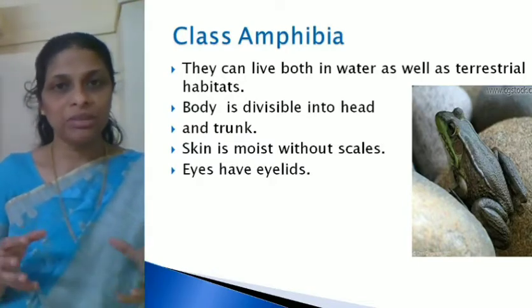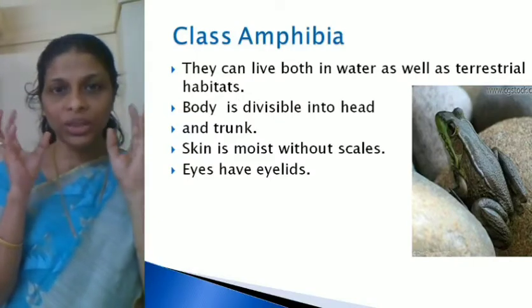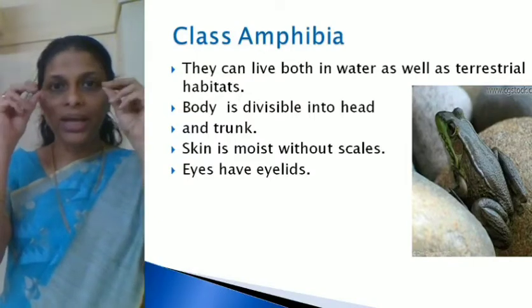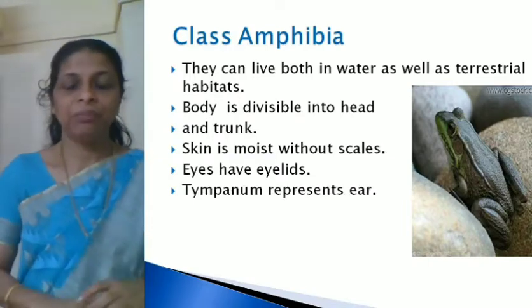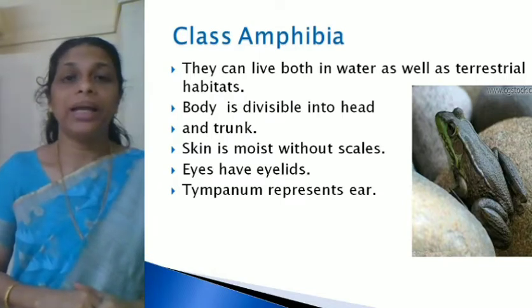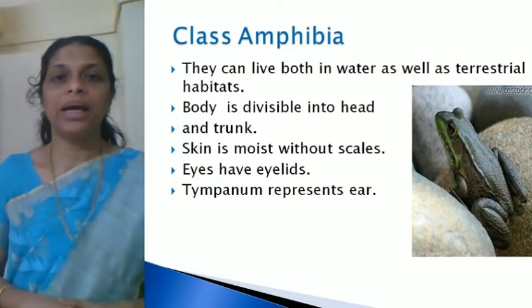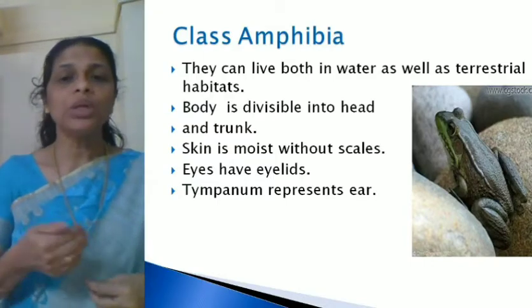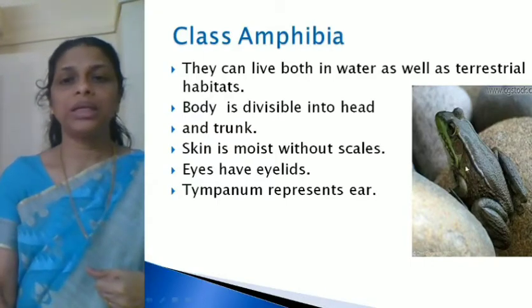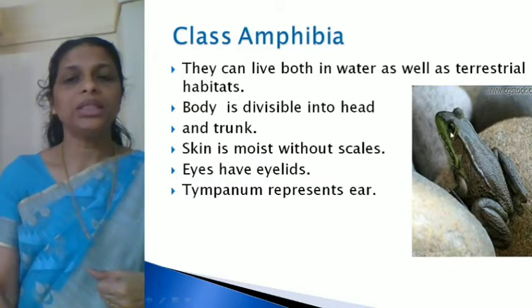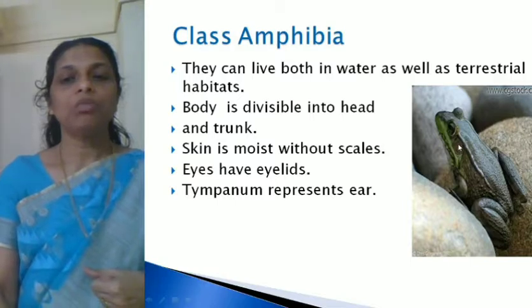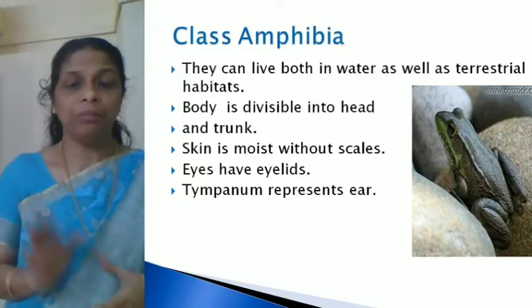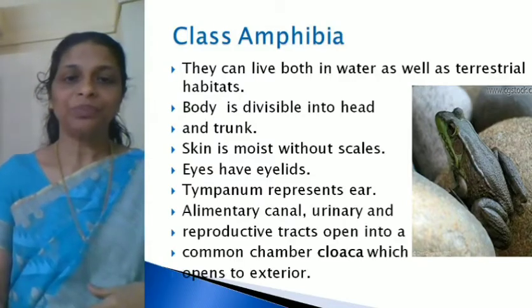Eyes have eyelids. When you look at a frog, the first thing you see is the two bulged eyes, and the eyes are always closing and opening, right? They have eyelids. Then the ear is represented by the tympanum. Tympanum is nothing but a membranous fold of skin found just behind the eyes. So here you can see these are the eyes, right? And just behind that, can you see here? Look at the cursor here. So here you can see a small membranous fold of skin. This membranous fold of skin is called tympanum and it represents the ear.